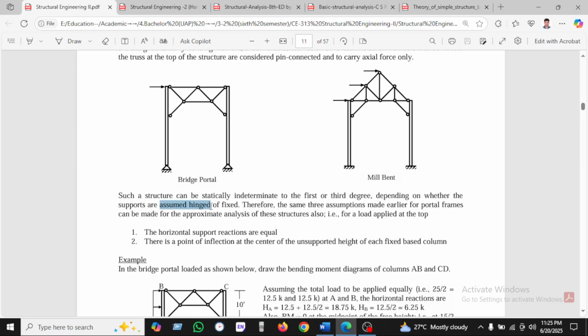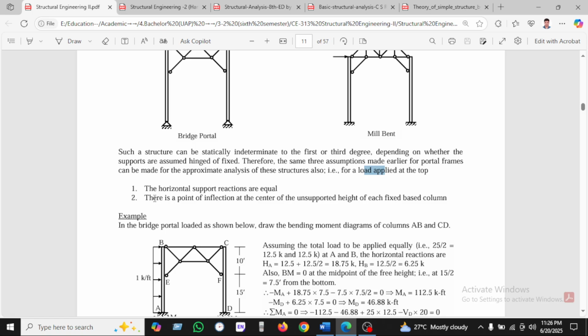We can see the bridge portal support is hinged, and on the other hand, the mill bent support is fixed. Okay, so let's see some assumptions.